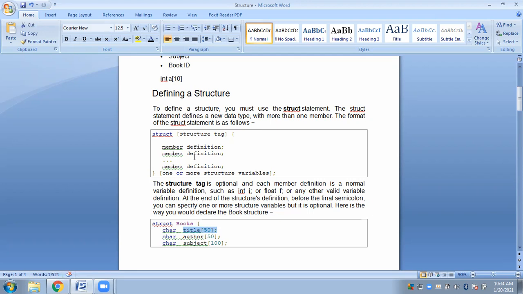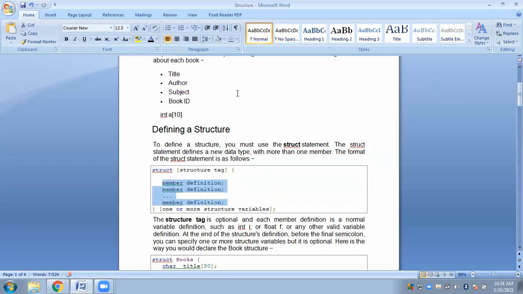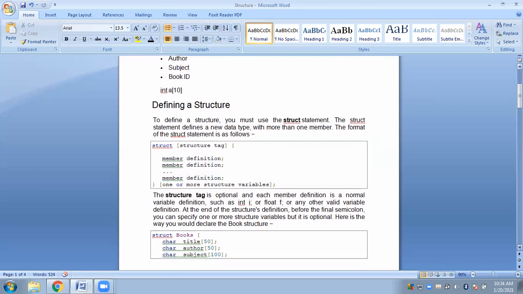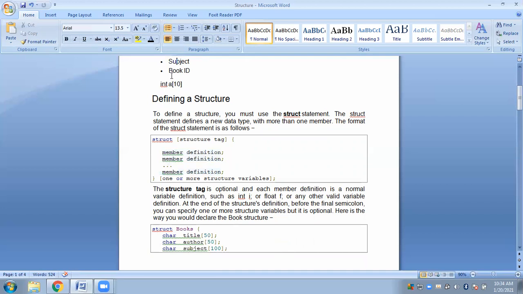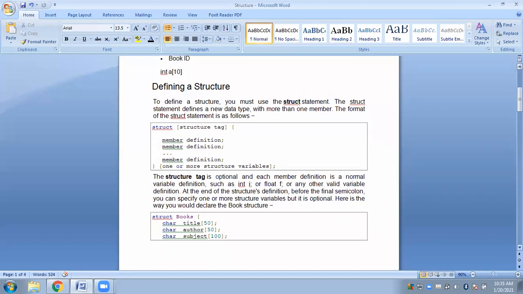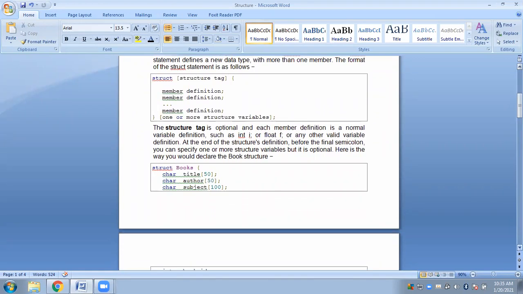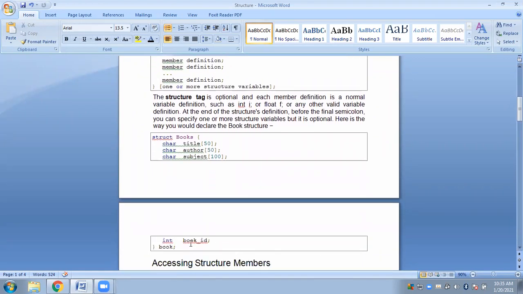Here we are defining the members, declaring the members. In the case of books, what members do we have? We have title, author, subject and book ID. Title, author and subject are all names, and names have to be strings, so they have been declared as strings here. Then book ID can also be represented as a string, or it can be represented as an integer. It's up to you. Here we have represented book ID as int, because it's an ID.